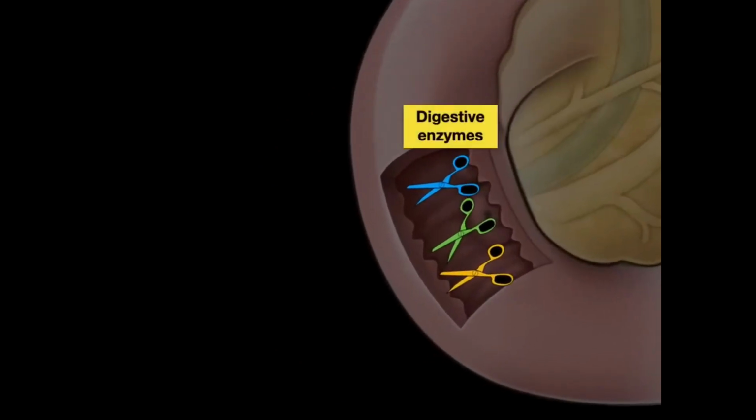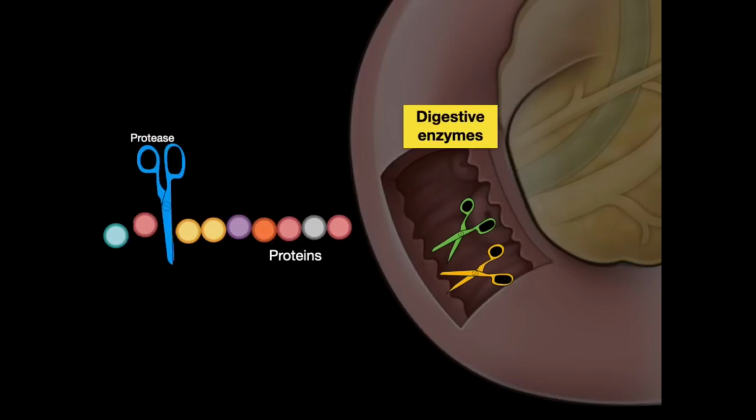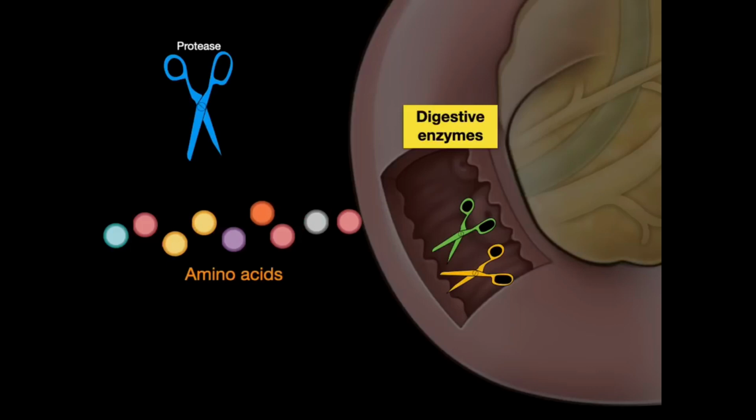These digestive enzymes that I've now schematically shown as scissors, what they do is you've got pancreatic proteases, and what these enzymes do is they take proteins and break the chemical bonds between individual amino acids, and that's how we chemically digest proteins into their individual amino acids. That's one of the ways the pancreas does this.